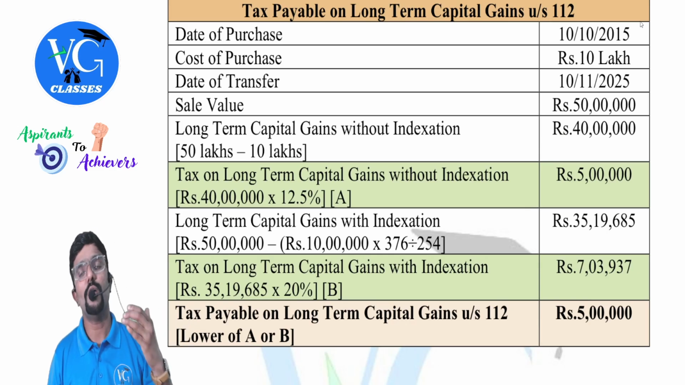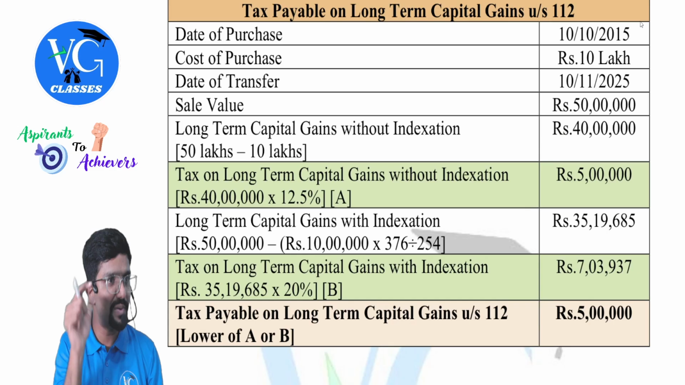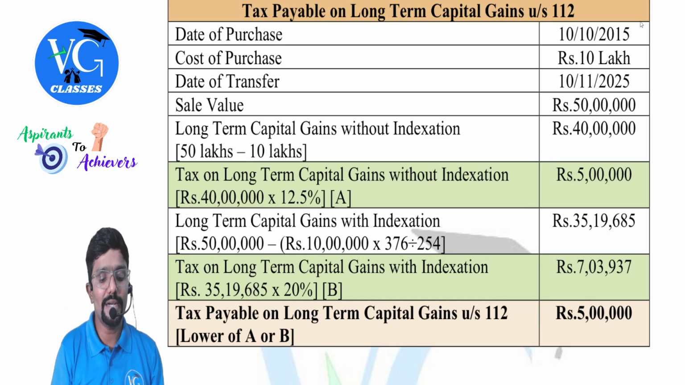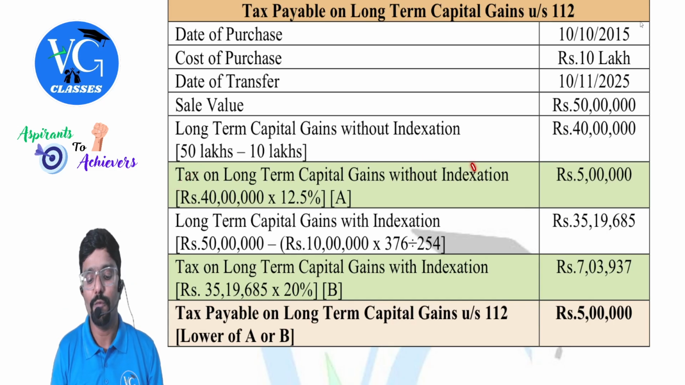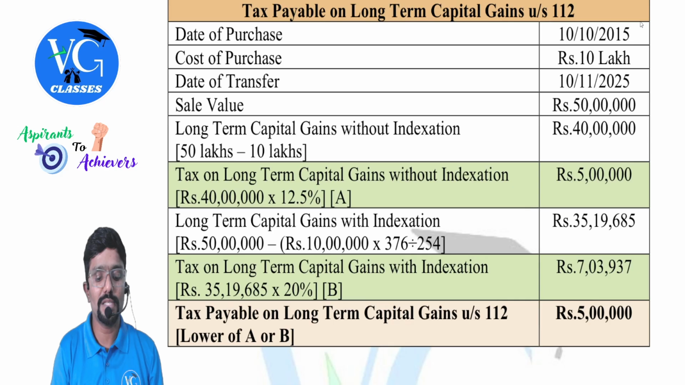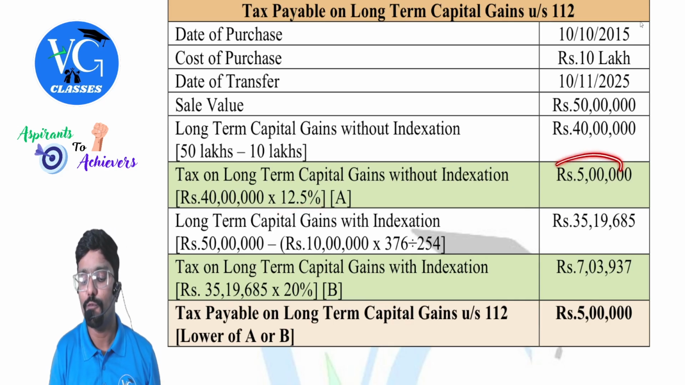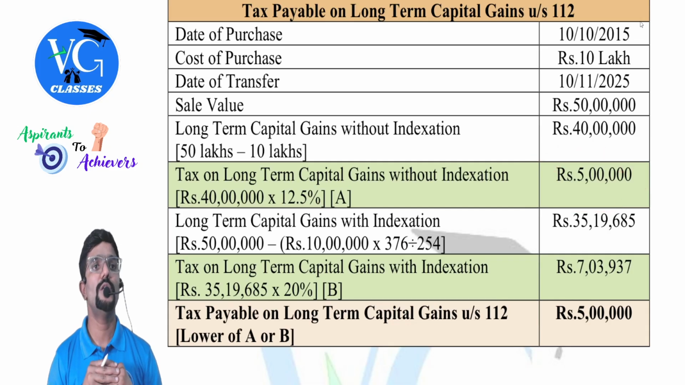Now we are computing tax liability on total income. On this special item we are discussing, calculate tax on long-term capital gain without indexation. What is that gain? 40 lakh. On that, what is the tax rate? 12.5%. The figure comes to 5 lakh.